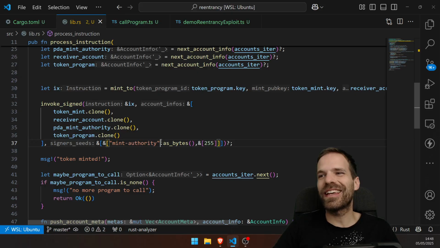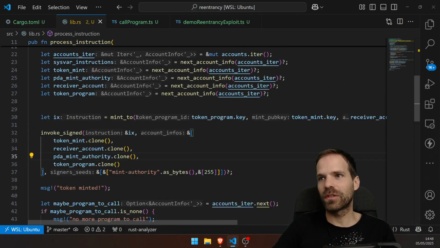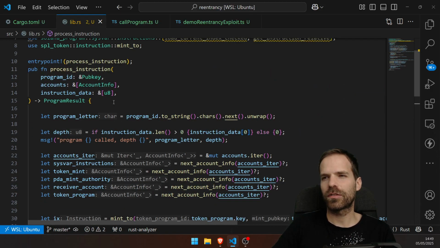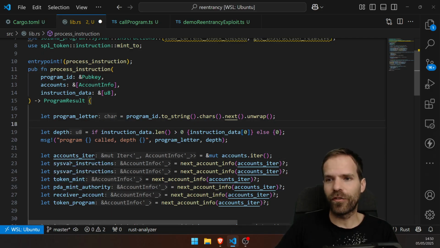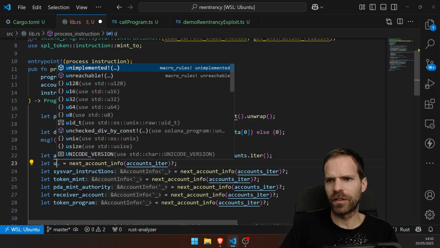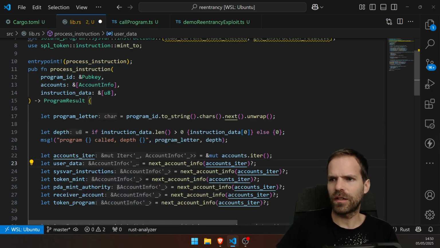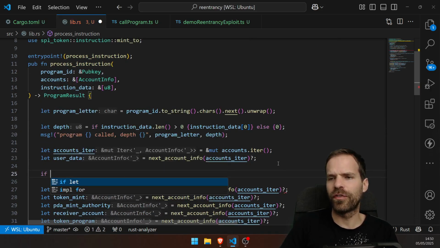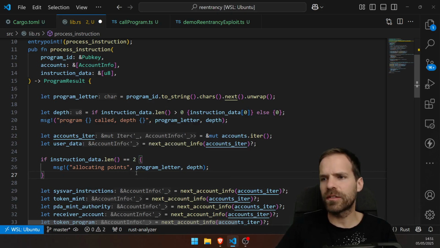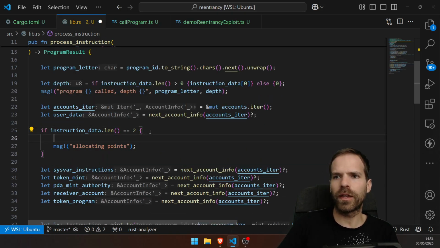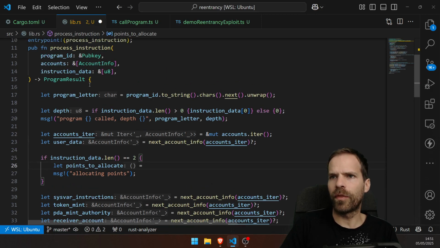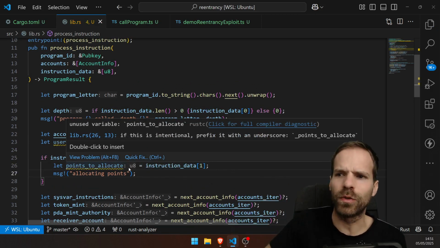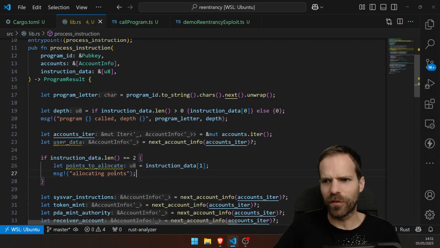Let's create a user account. For that, I need another instruction. Let's say my first account is the user data account. And we need another instruction, an allocate points instruction. And in fact, we get the points to allocate from the instruction data, from the second byte. I just need a way to write something. It's also part of my setup.